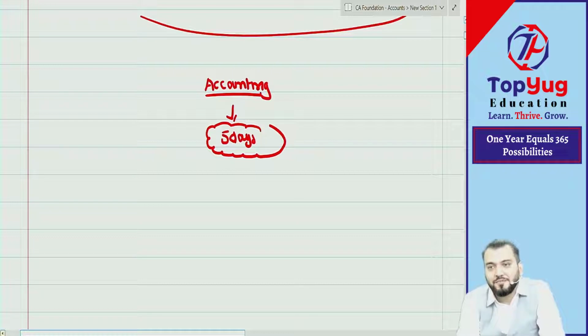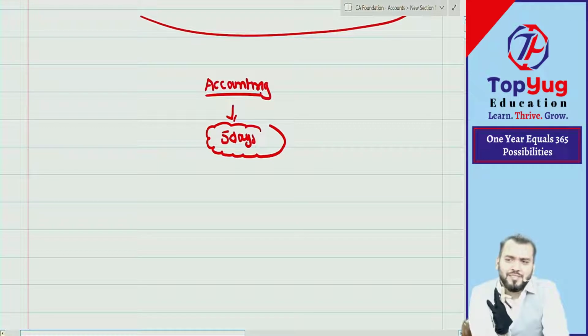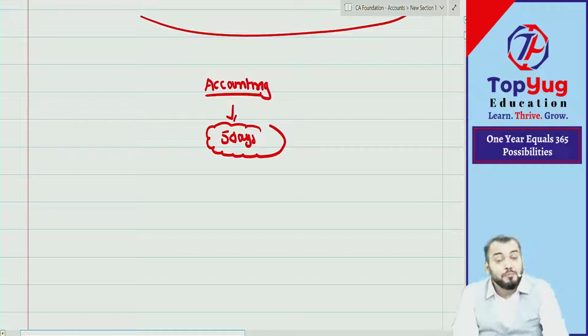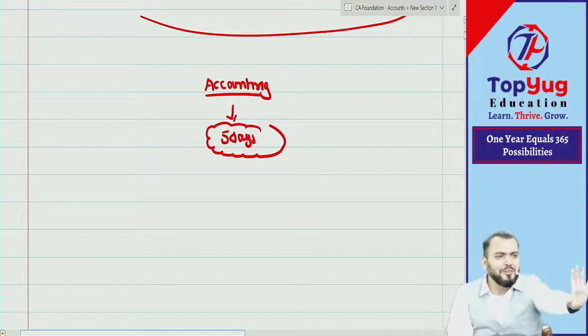In these 5 days, you will understand that actually whatever you have done is not correct. But for 5 days you need to have full patience. I need to explain in the right approach, because I know what you have done in accounting.